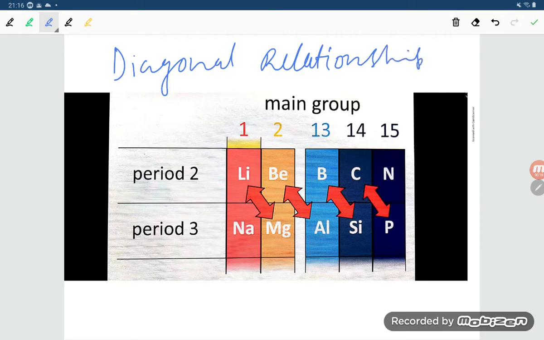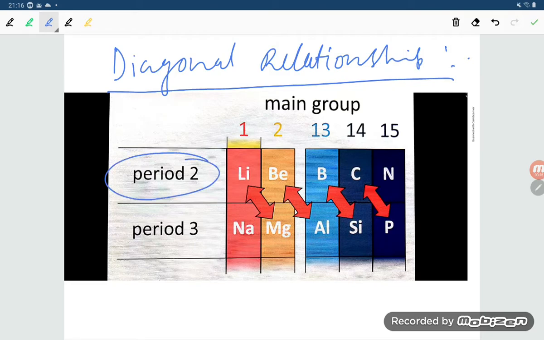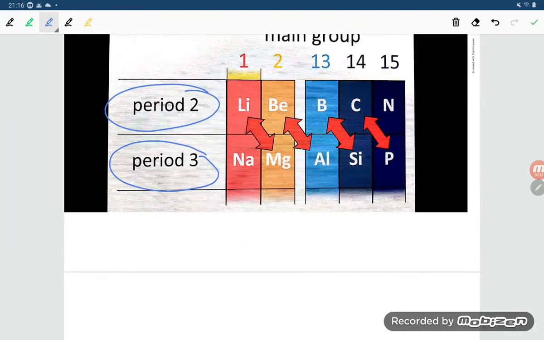So, dear students, when you are going to understand the diagonal relationship, what is the meaning? Diagonal relationship means that second period elements resemble third period elements in a different group. Suppose you see the second period elements: lithium, beryllium, boron, carbon, nitrogen. Similarly, the third period elements: sodium, magnesium, aluminum, silicon, and phosphorus.